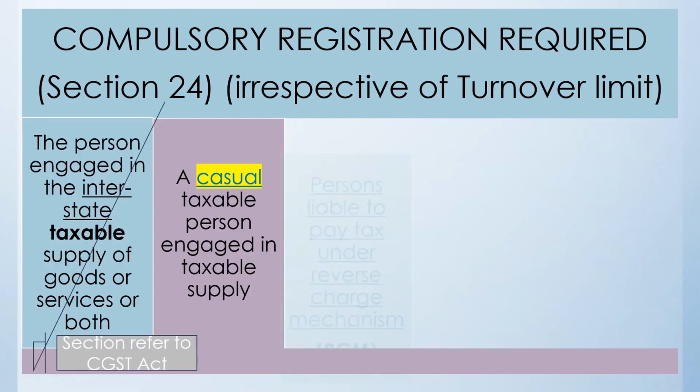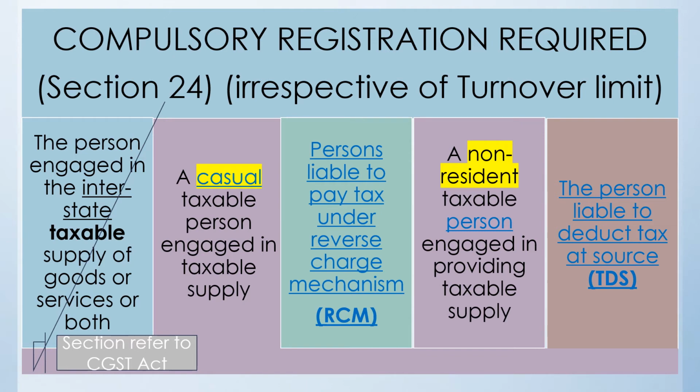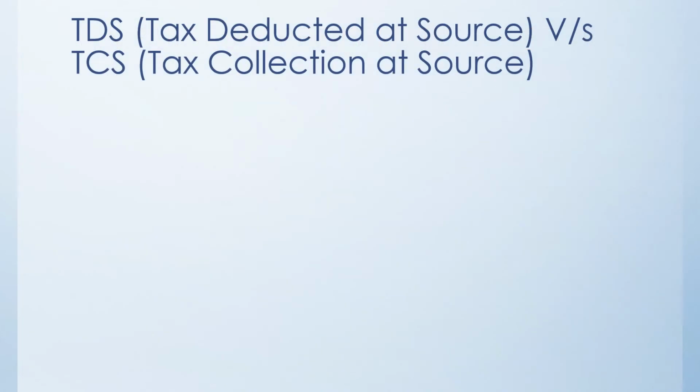Now let us look into the fifth scenario. The person who is liable to deduct tax at source is also required to compulsorily register under the GST. Now what is the meaning of the term tax deduction at source? So let us understand the terminology. Tax deduction at source as well as tax collection at source, both are required to get themselves registered under the GST.